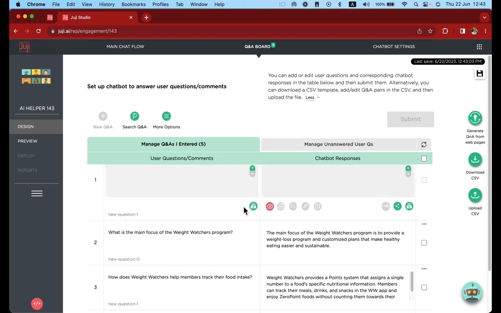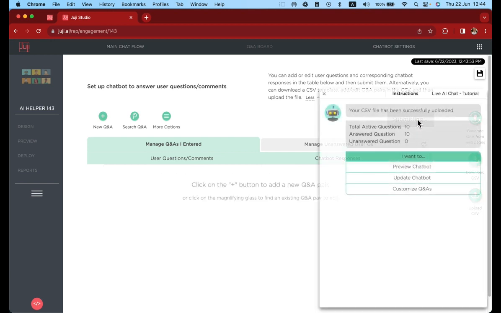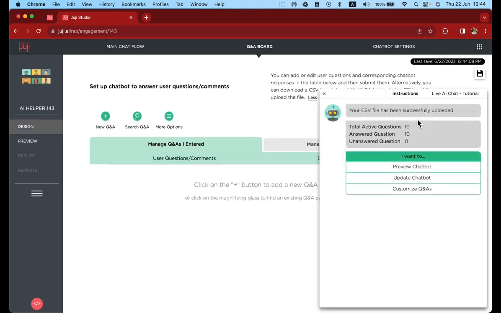Once you are happy, you will need to add these new Q&As to Juji. You can either select individual Q&As or click the top checkbox to select all. You'll notice the green Submit button is now available. Click Submit. You can now test your new Q&As by heading to Preview.